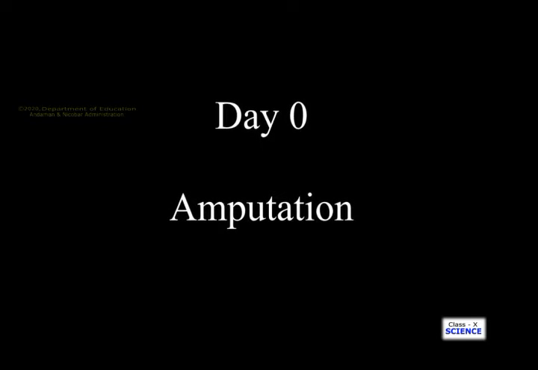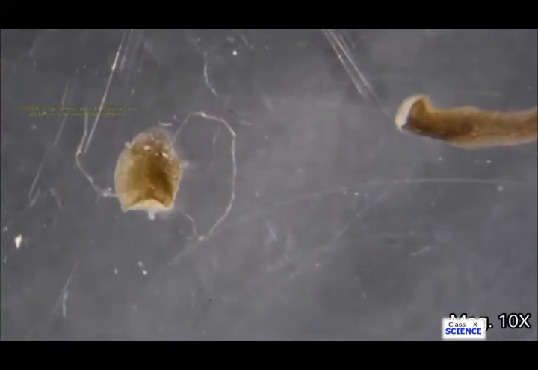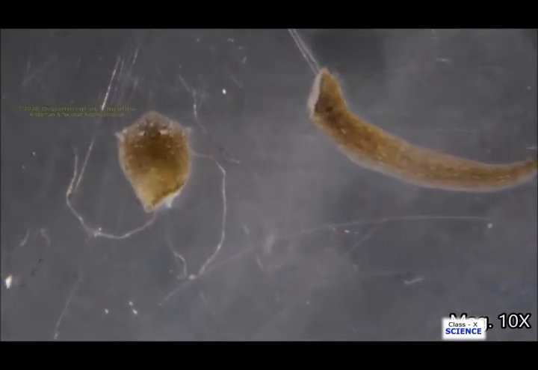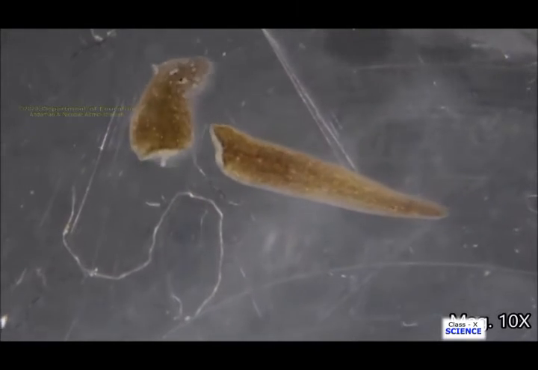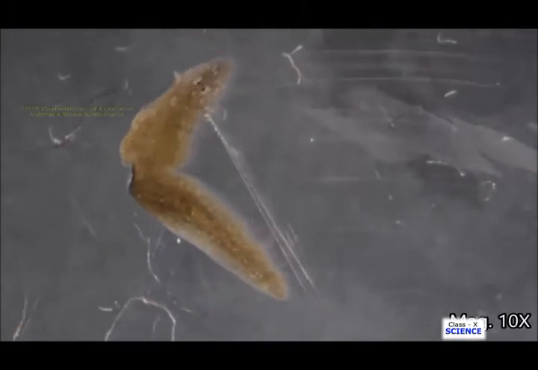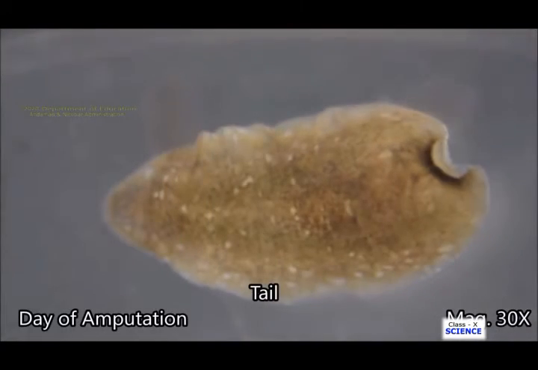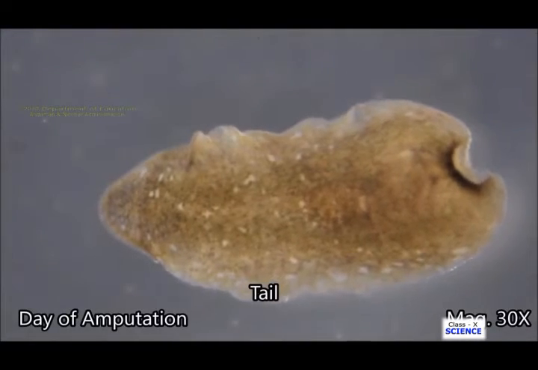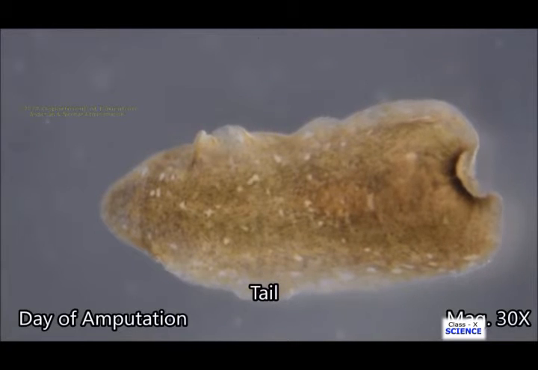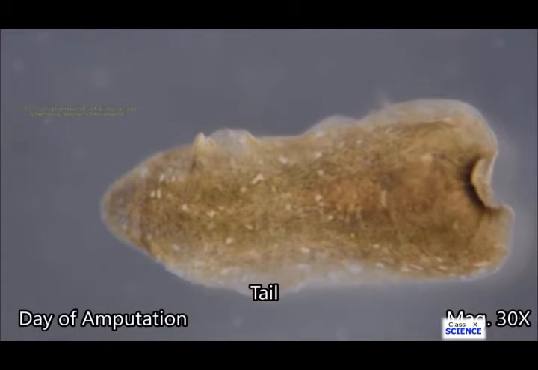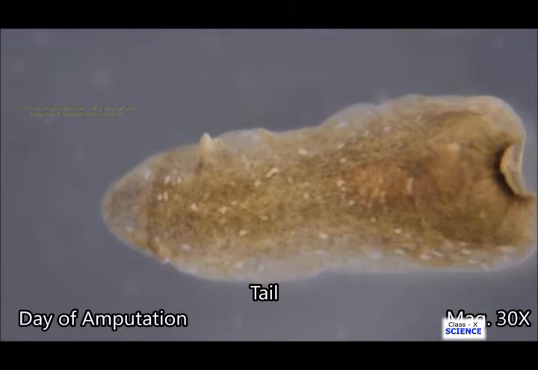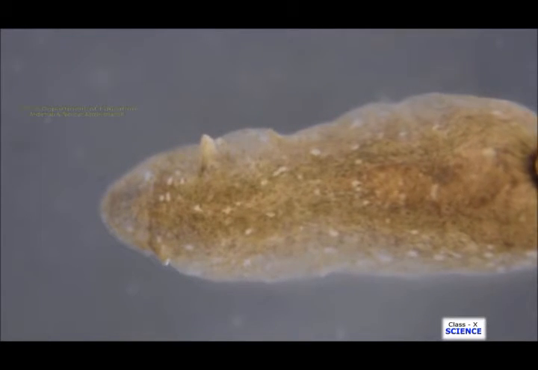We are going to cut the planaria to know the regeneration process. Now the planaria is cut into two halves. Now you see the tail and head, both portions are available, right? Now it is magnified up to 10x. The head is moving and at the same time the tail is also in motion, though they are cut into two halves. On the day of amputation, you can see the condition of the tail on the screen. The tail is not dead, still it is in motion.